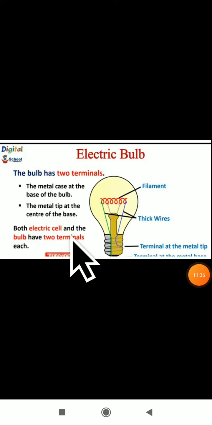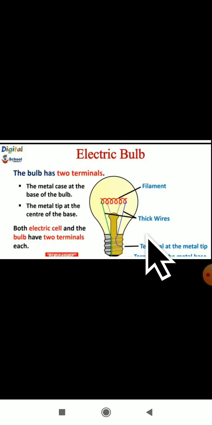The bulb has two terminals. The metal case at the base of the bulb, that is one. The metal tip at the center of the base. So these are the two terminals of the electric bulb. Both the electric cell and the bulb have two terminals each. Even the electric cell has two terminals, and even the bulb also has two terminals.